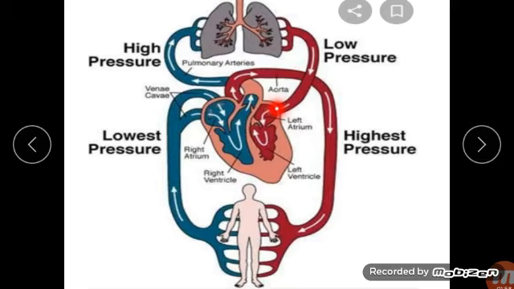So pure blood is carried to each cell of the body by the aorta, the arteries and the capillaries. All these arteries, capillaries and the aorta take oxygenated blood, pure blood. The cells use oxygen and give up carbon dioxide.